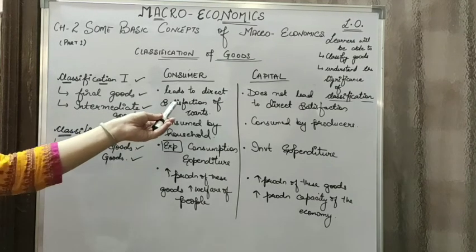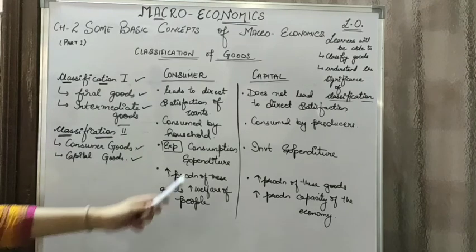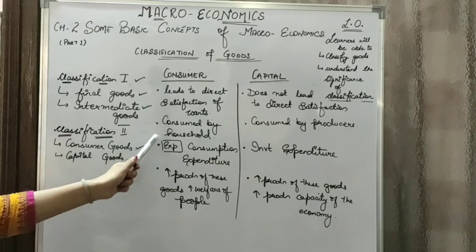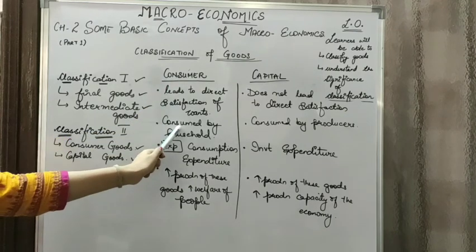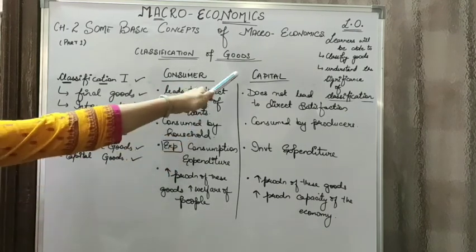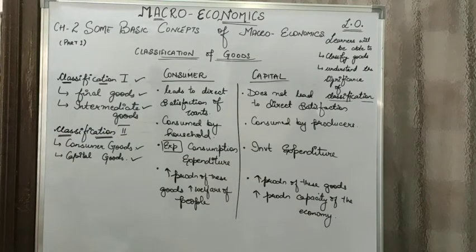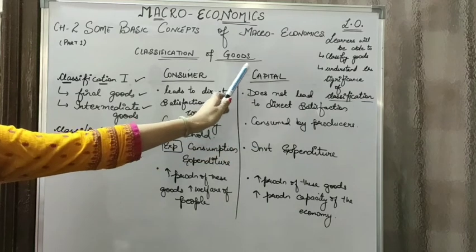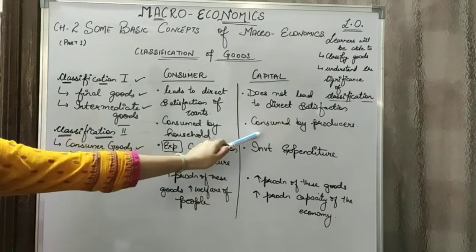Let's have a look at the difference between the two. The first one says that consumer goods are the ones which lead to direct satisfaction of wants, whereas capital goods do not lead to direct satisfaction of human wants, because still the goods need to be produced or made for further production of these goods. Then we have the second difference: these are the goods which are consumed by the households, whereas capital goods are not consumed by the households but are used by the producers, and that is why they are termed as capital goods, because now the producer is going to use these goods for further production.